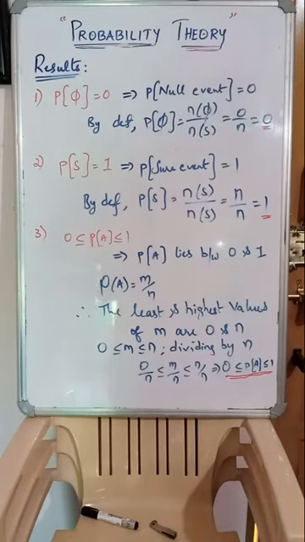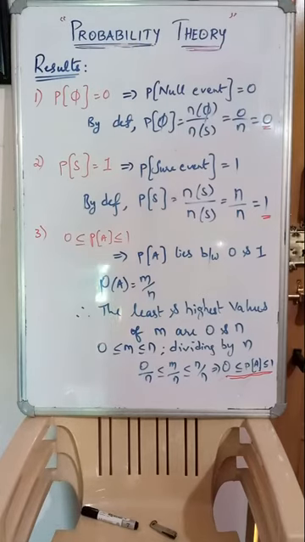But m definitely lies between 0 and n. I mean n is the exhaustive total, and 0 is the least minimum. So definitely the least and highest values of m would be 0 and n, right? Look at the condition there: 0 ≤ m ≤ n. That means m lies between 0 and n.